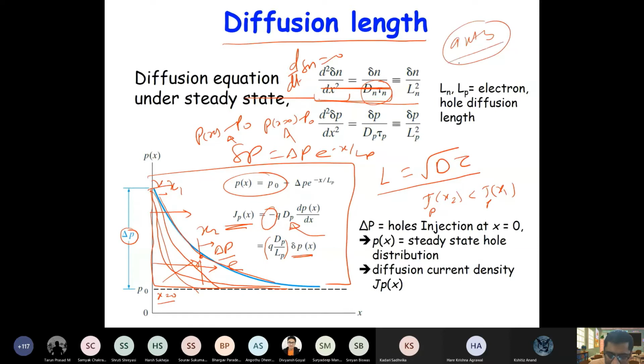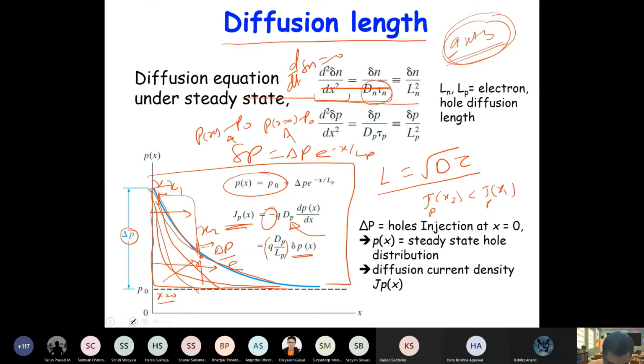So if you have a concentration profile like ax plus b, what will be the current? The current will be constant because the derivative will be a only, regardless of the position, right? So if you see here, the current at x1 and at x2 are different because there is recombination taking place while the carriers are moving from x1 to x2. So this is the concept of diffusion length.